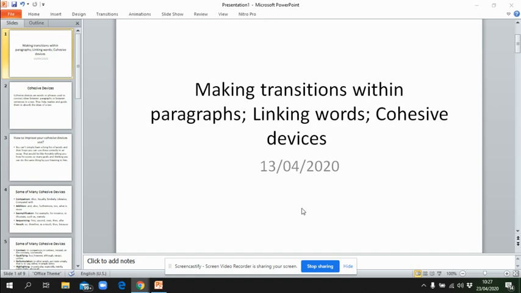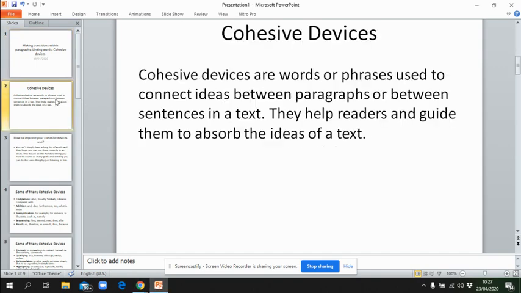Okay, this morning I would like to discuss with you how to use transitions within paragraphs. Transitions, in other words, we call them linking words and cohesive devices. So, what are cohesive devices? Devices are words or phrases used to connect ideas between paragraphs or between sentences in a text. They help readers and guide them to absorb the ideas of the text.